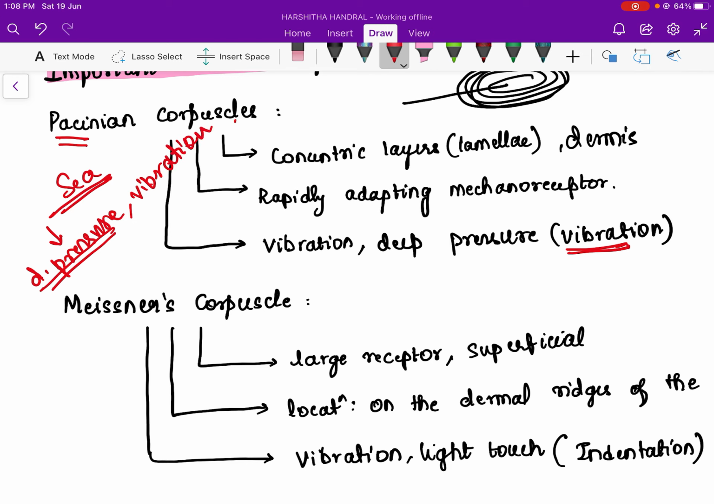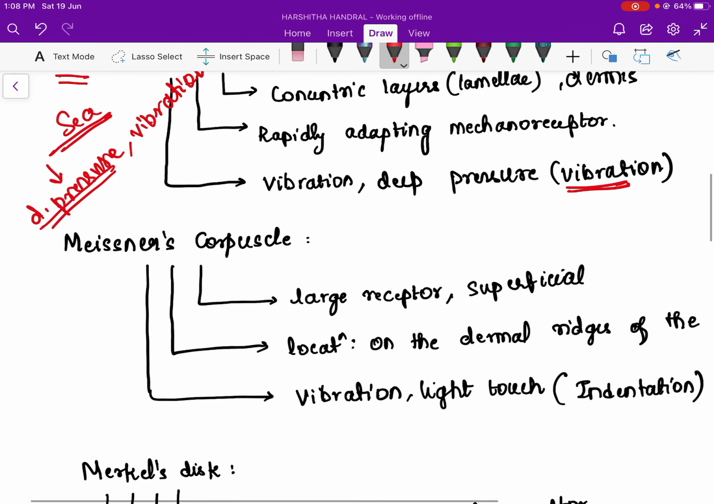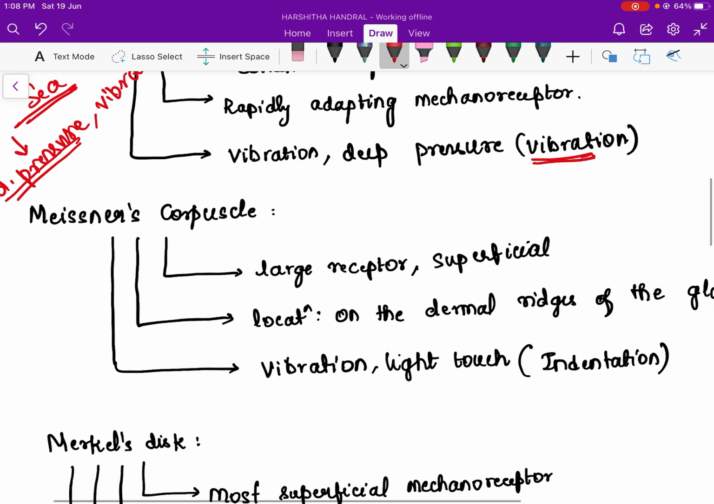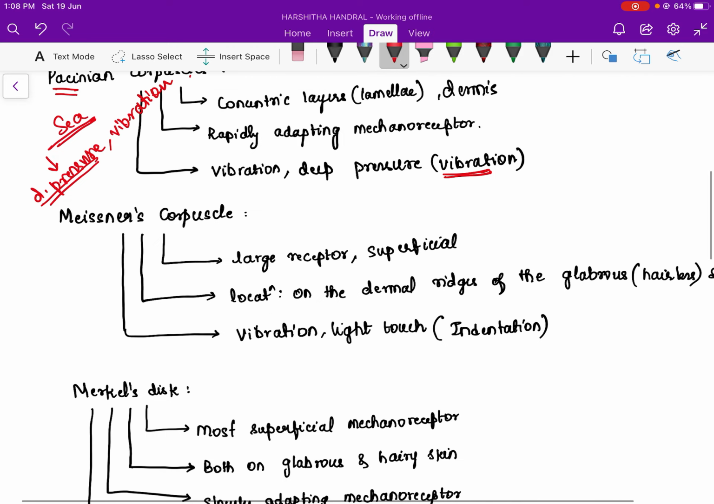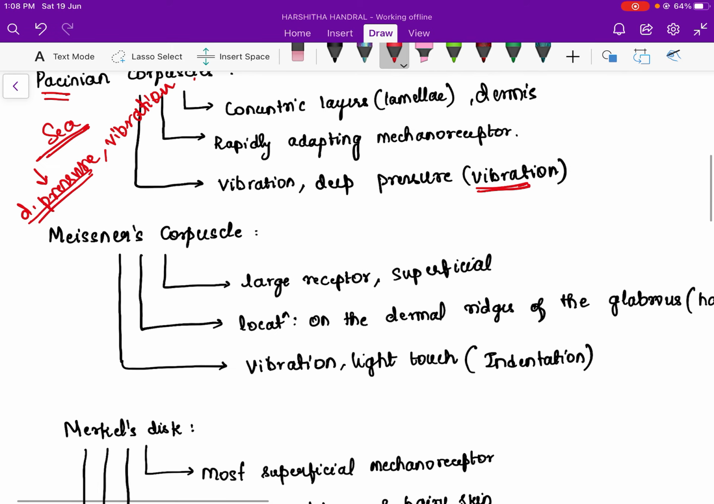So Pacinian corpuscles. Coming to the next one, the Meissner's corpuscles. Meissner's is located in the dermal ridges of the hairless skin. So Miss, when we were in school, we used to address our teacher as Miss. So when we made any mistake, she used to come and beat us on our palms, so that you can relate.